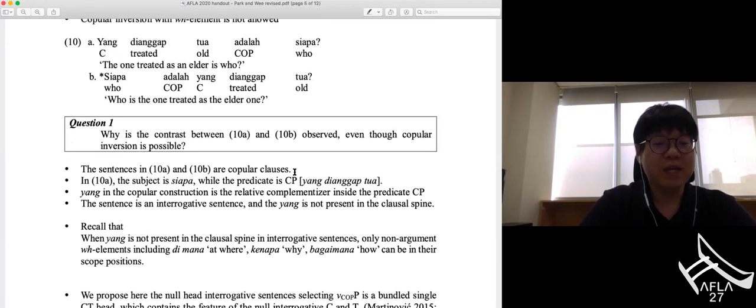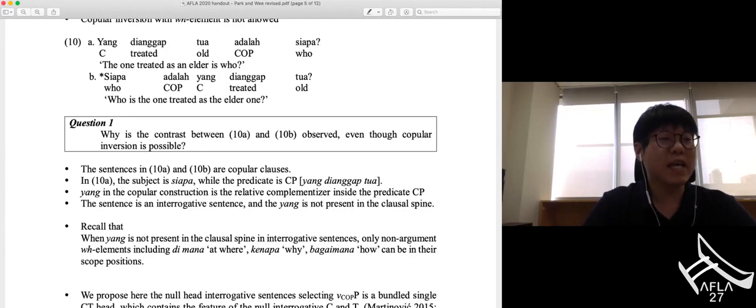So we assume that the sentences in 10a and 10b are copula clauses. So in 10a, the subject is siapa, while the predicate is sipi, yang dianggap dua. So yang in the copula construction is the relative complementizer inside the predicate CP.